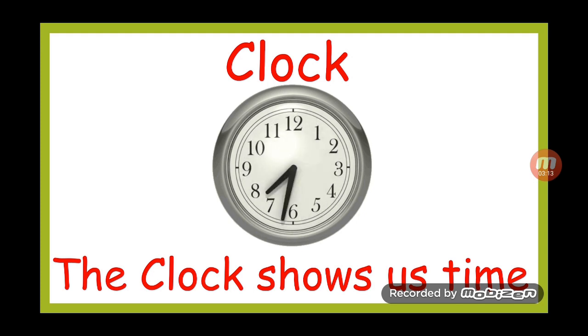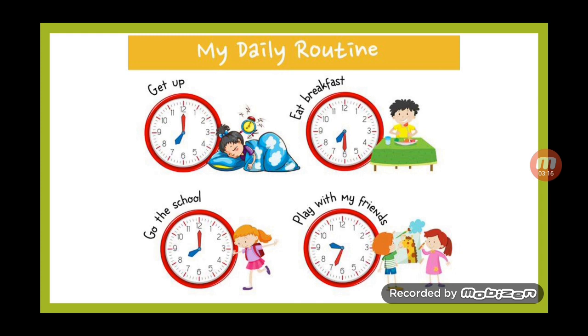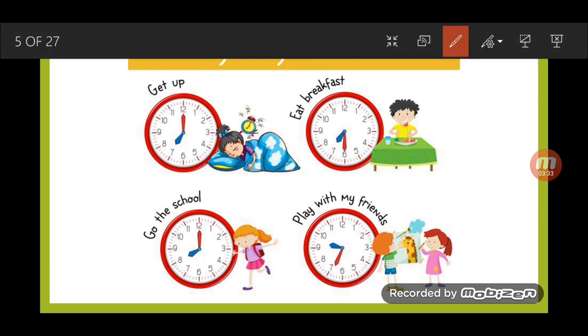Okay, let's take a look. Look at these pictures here. This is my daily routine. We do some activities during the day, but at exact times. For example, the girl here gets up at 7 o'clock. Then the boy here eats breakfast at 7:30. Here, this girl goes to school at 8 o'clock.